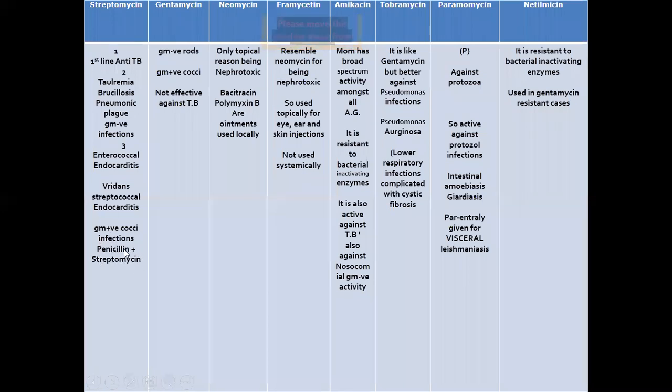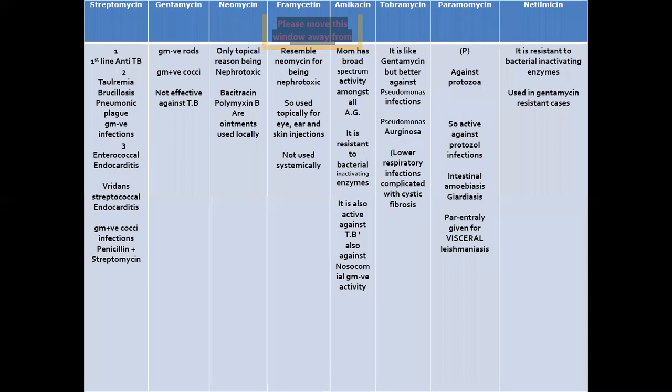Now, why do we give penicillin along with streptomycin? Because there can be facilitation of the entry of the drug into the bacterial cell. Penicillin counteracts the low pH and anaerobic environment that hinder diffusion of aminoglycosides into the bacterial cells. So that was streptomycin.